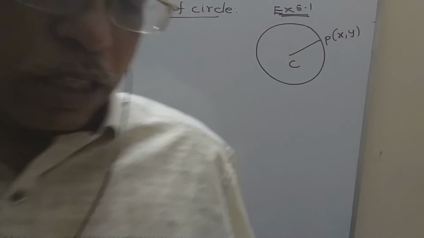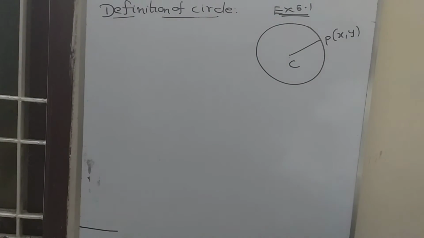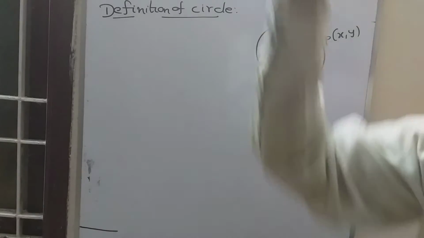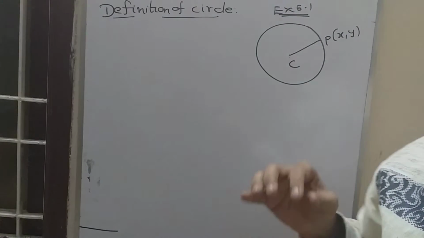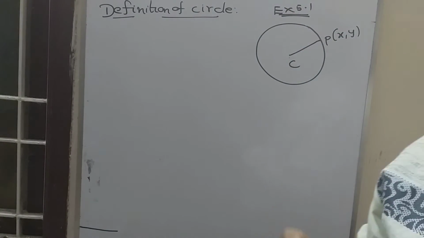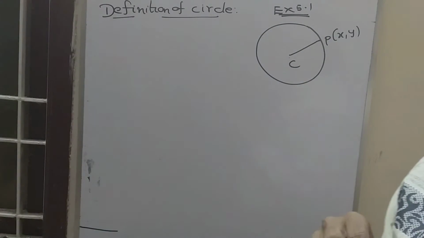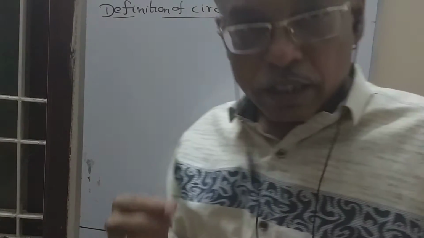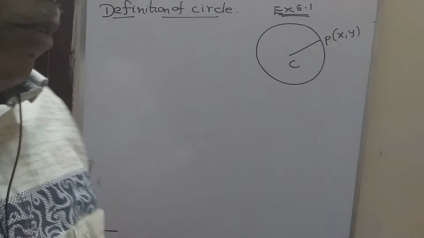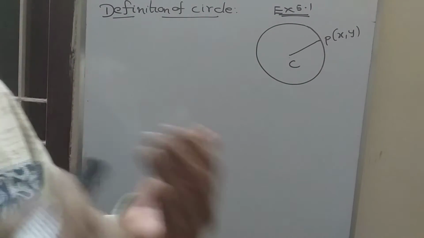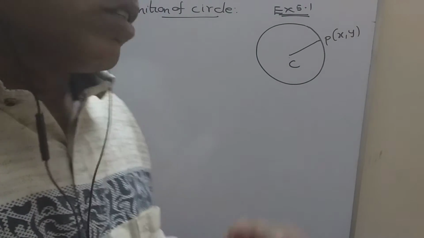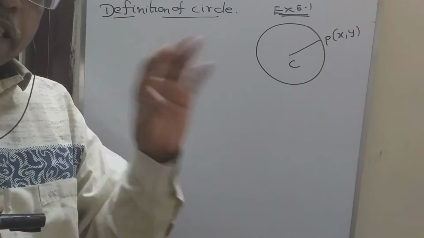Okay, students, in this video, I am going to discuss the introductory part of exercise 5.1 analytical geometry. First, we will see the definition of the circle and various forms of the circle. Okay, so what is the definition of a circle?